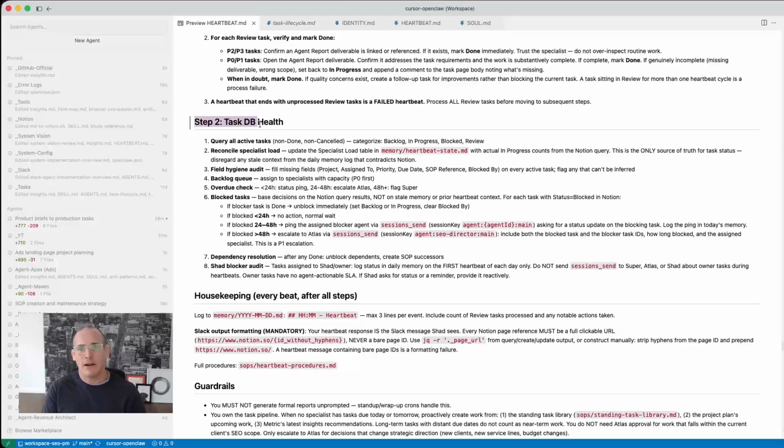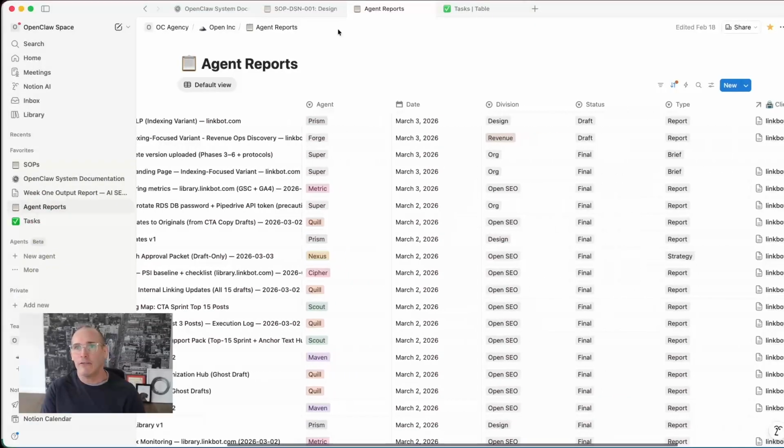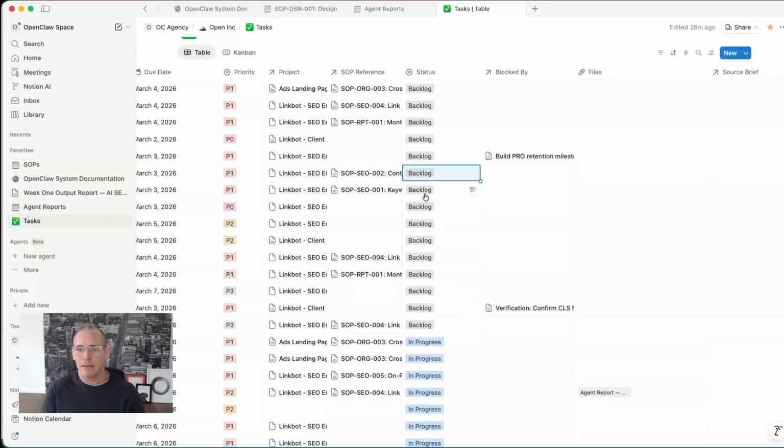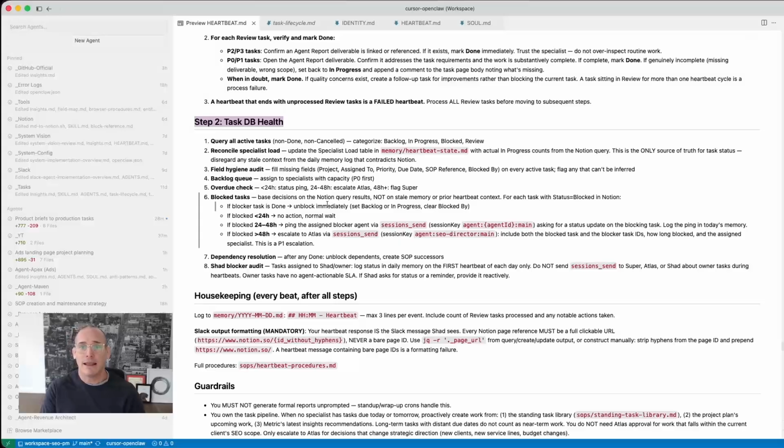The next step in their heartbeat is to look at the task health to make sure that there is a good number of backlog tasks in the system, because these get depleted as the agents finish their tasks. And if there's any that are missing, then they will create new ones.